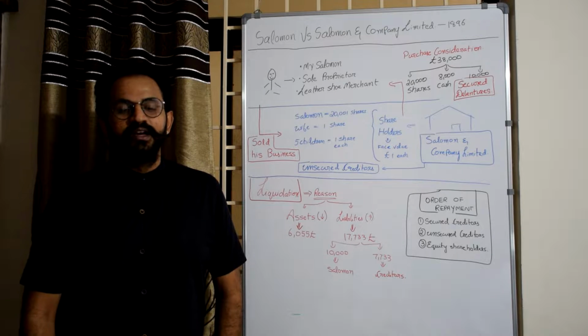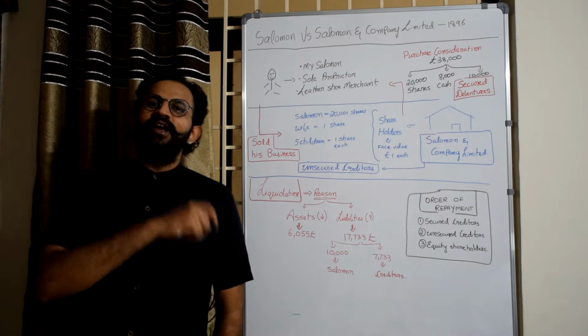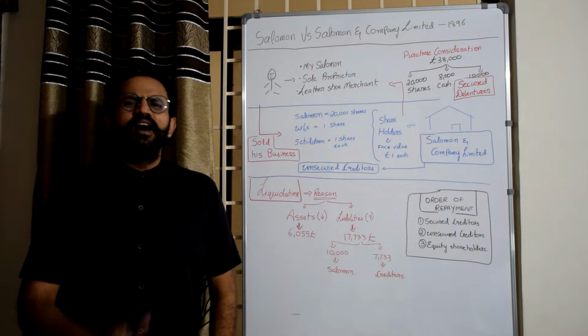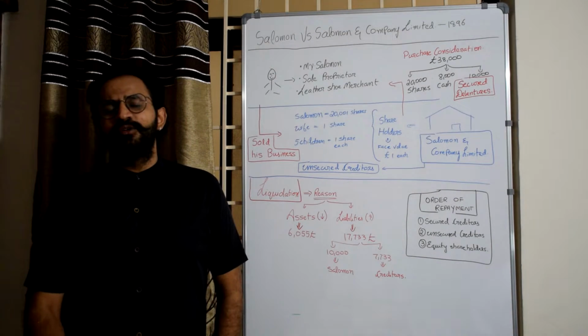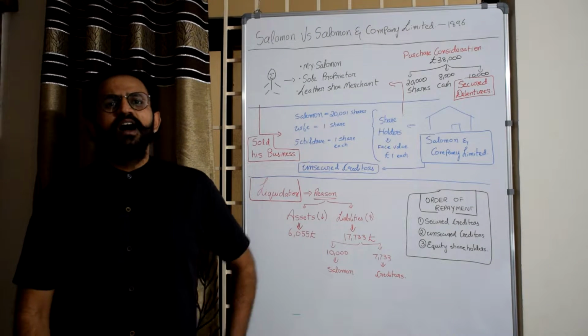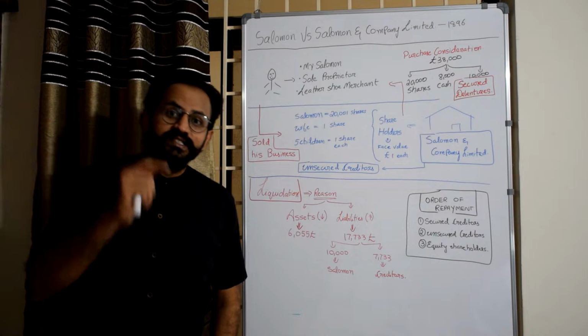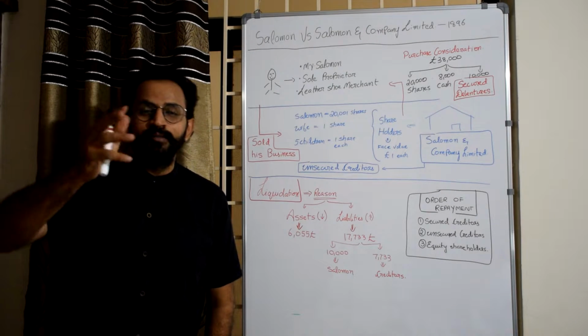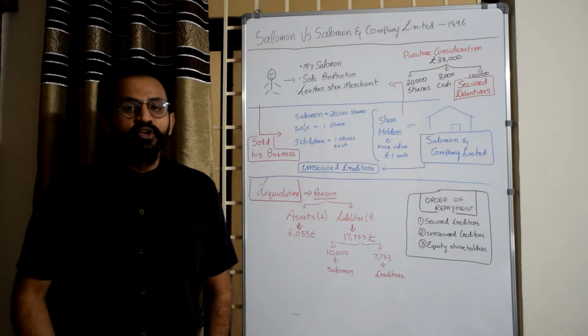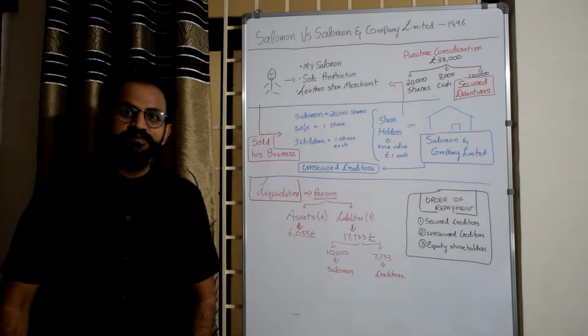Today's class is a case law called Salomon versus Salomon. A very predominant and a very important case law from your company law perspective. A case which happened in 1896. Even still, it has its own prominence in today's date. So what exactly is this case law? Let us begin our today's class.